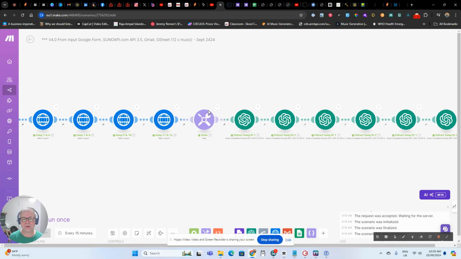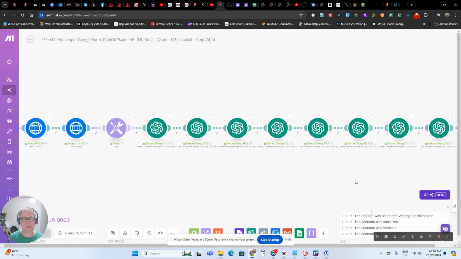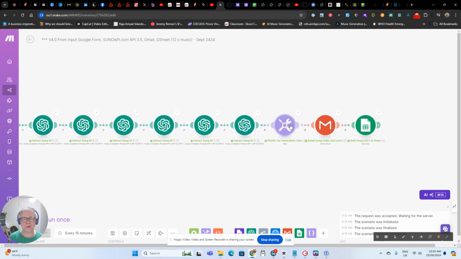We have a bit of a pause here to allow the songs to generate on the server, and then we extract each one of the IDs of each song pair, and then pause for a period of time again to ensure that it has time to generate all the actual songs on the server.